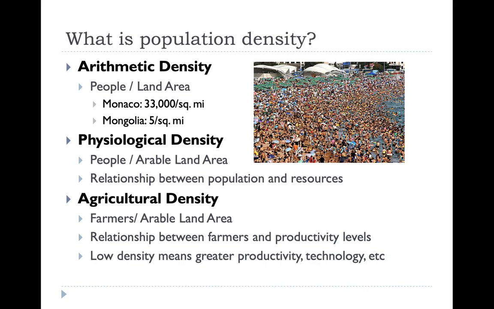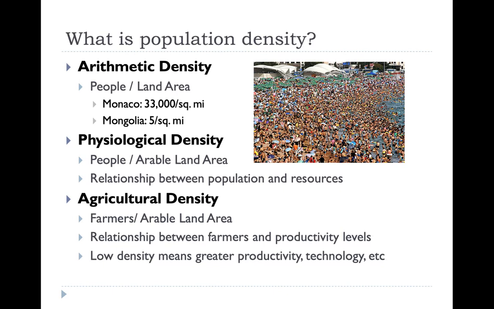So, now that we know where people live versus where people don't live, how do we measure population? Population is measured in density, and density is just the number of people per area. There are 3 different ways in which we can measure density. The first is arithmetic density. Arithmetic density is measured by the people per land area. So this is people per square foot or people per square mile.